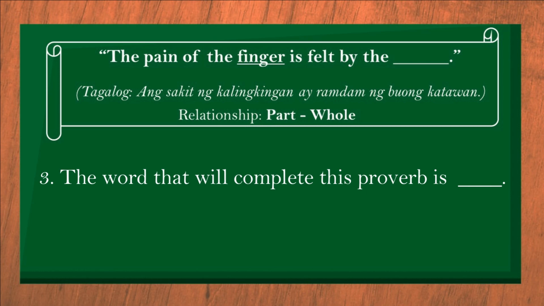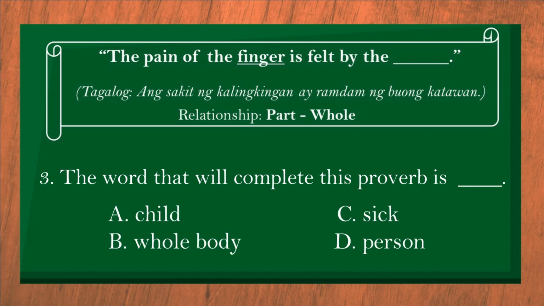The pain of the finger is felt by blank. The word that will complete this proverb is A. Child. B. Whole body. C. Sick. D. Person.